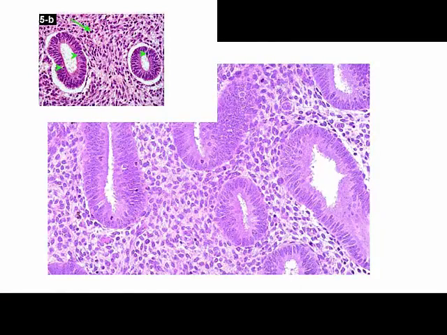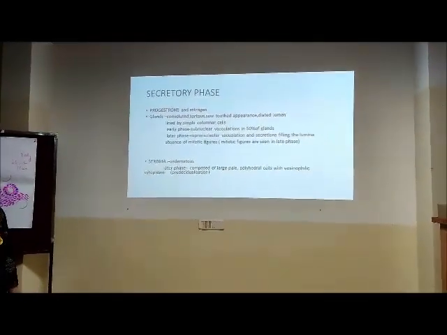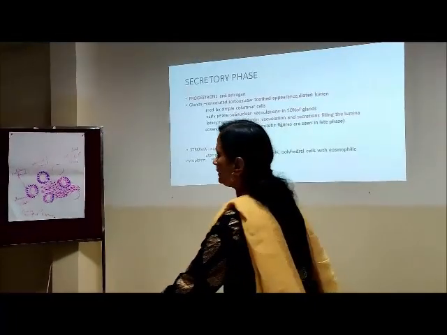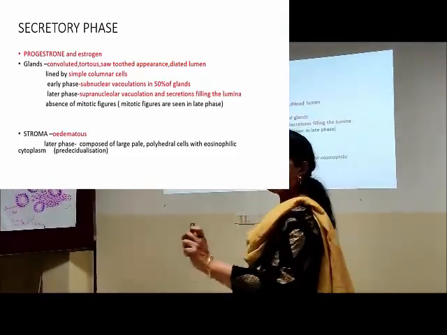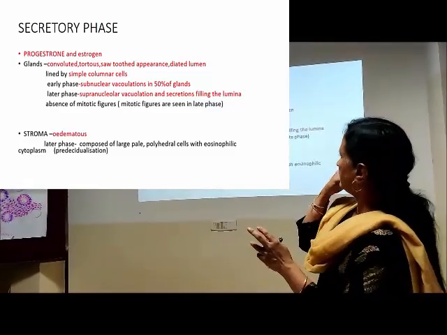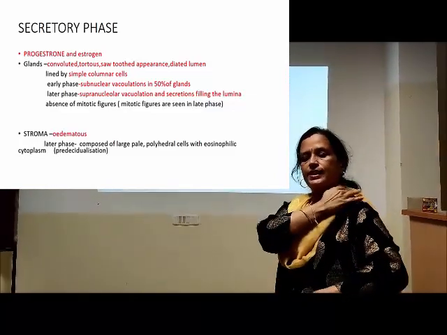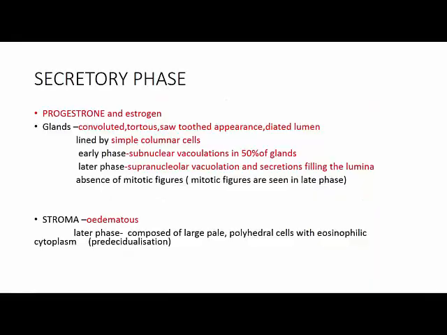So all these we have seen. Okay. So next comes secretory phase. So interval endometrium, I told you, 14th day of the cycle, there is ovulation in a 28-day cycle, then secretory phase starts. So what is the hormone responsible for secretory phase? It is the progesterone. So where is progesterone secreted from? Which are the cells that produce progesterone? So they are the luteal cells. So we call this as luteal phase, secretory phase and progestational or progesterone phase, progestational phase.